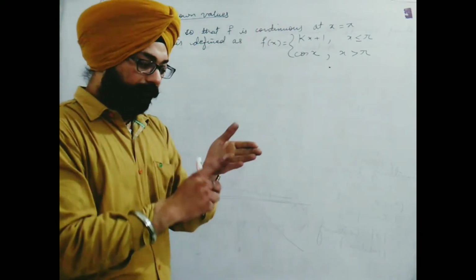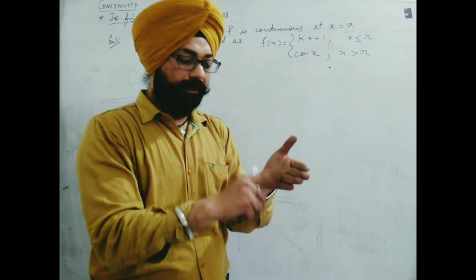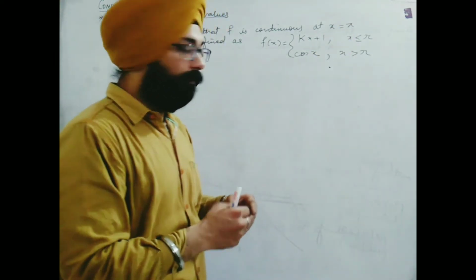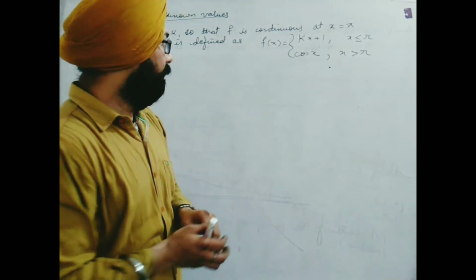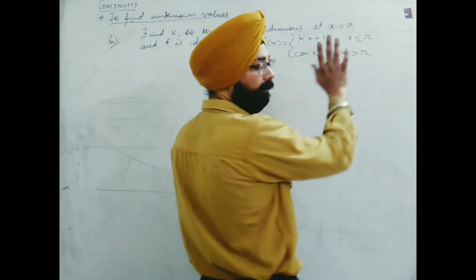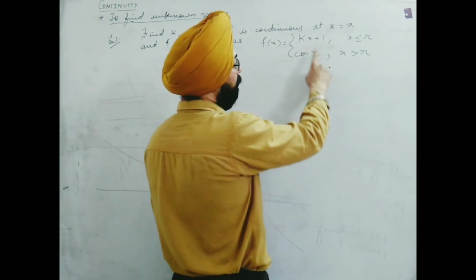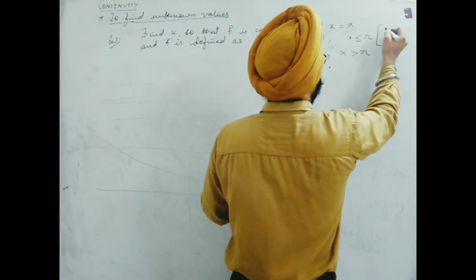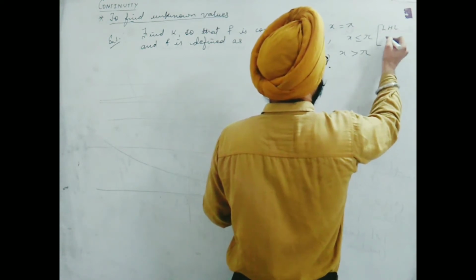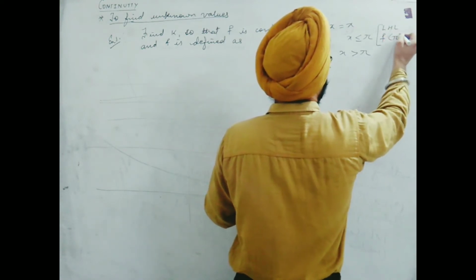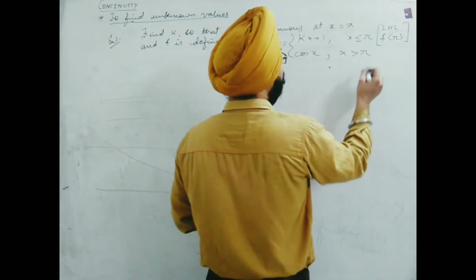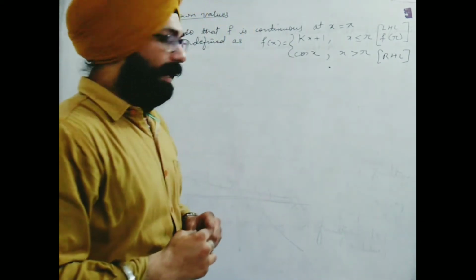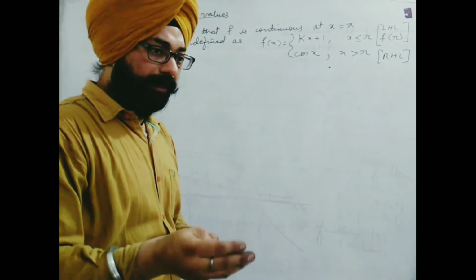Continuous means fx here LHL, RHL, f of pi, all three are equal. So we will utilize that condition. And how do we go? Let's see. Here first of all we have to study the function given. It's given x is less or equal to pi, means you will find here what? LHL in the same definition and f of pi also. Here RHL.